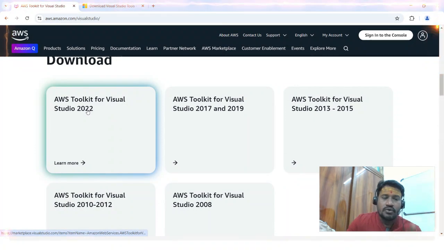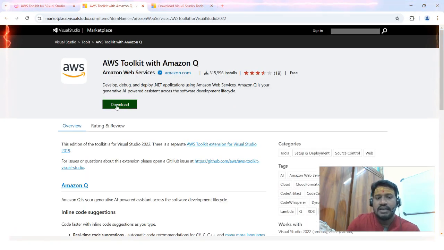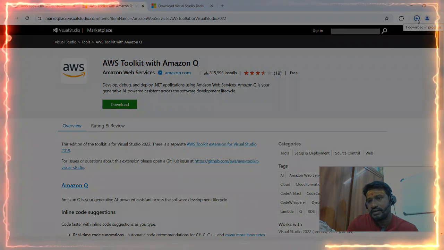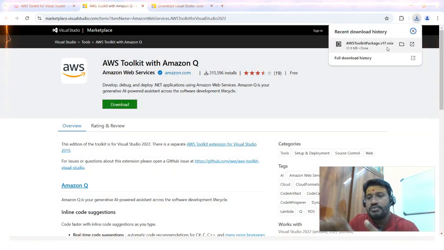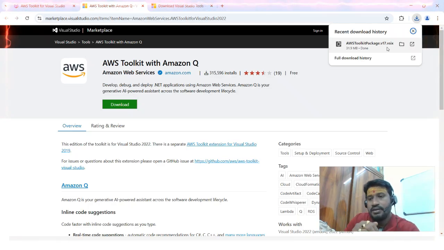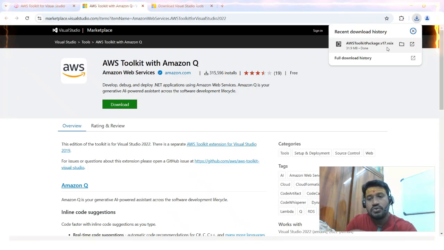Once I click on this download card for Visual Studio 2022, I will be redirected to a download page. Here click on this button to start the exe that has to be downloaded. As you can see, my AWS Toolkit package with an extension of VSIX is ready. What does VSIX stand for? VSIX extension is the Visual Studio Extension type. So once I download Visual Studio, there may be certain extensions, certain packages that I have to integrate into my IDE. So this will get integrated into my IDE.